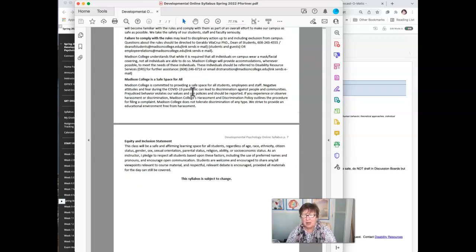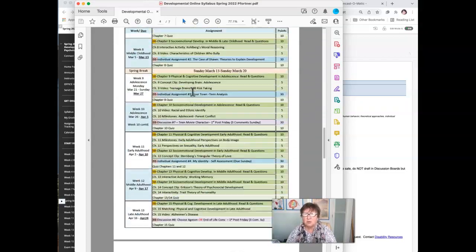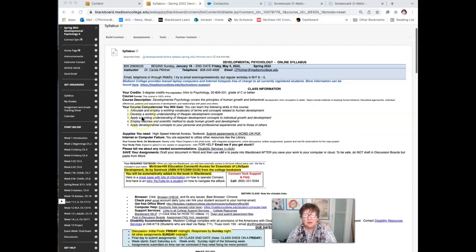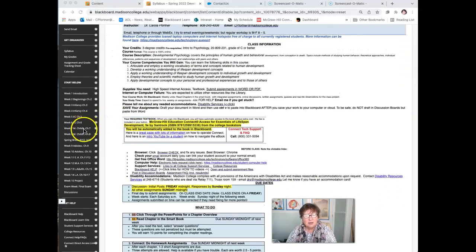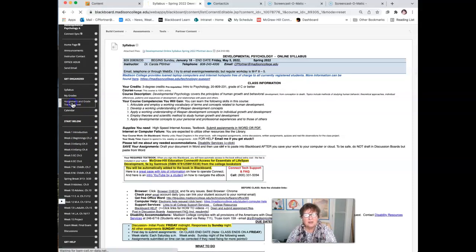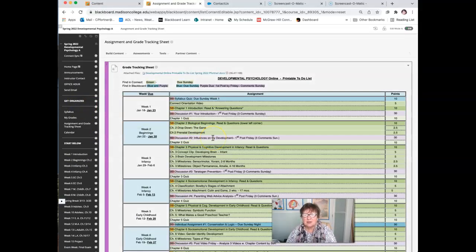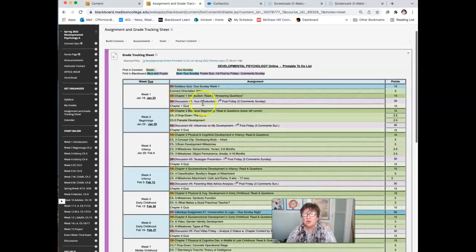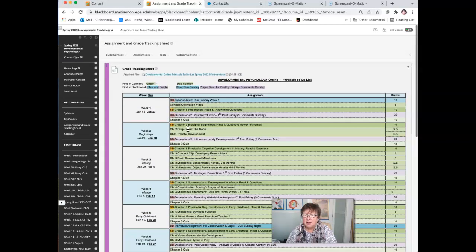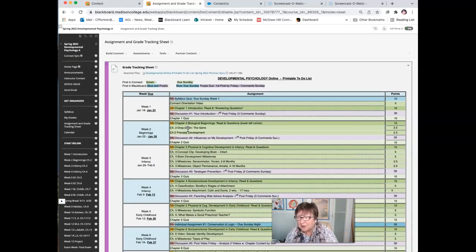Okay, so here are some policies and all the information that you might need. So that's the information here. Let's see, did I already put this in? I think I did. Here is an assignment sheet. Yeah, that's exactly right. So here is a sheet that you can print off if you want to have a sheet on your desk or on your whiteboard or whatever you have organized in your office. And so hopefully that'll keep you organized.